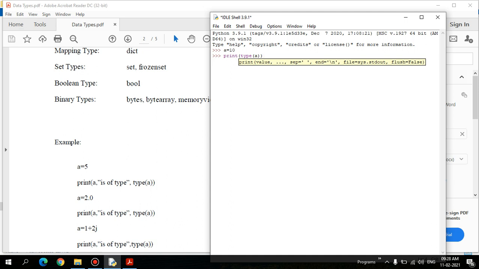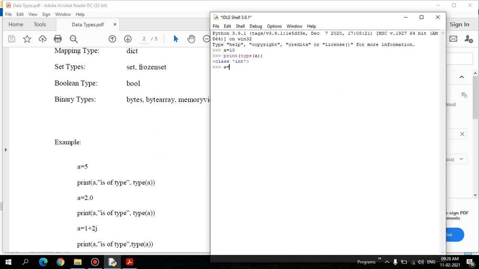For example, here a is a variable. In C programming we always have a declaration, but in Python we don't have a declaration. The ultimate aim of a declaration in C programming is to define what type of data the variable is going to hold, whereas in Python it is not so. We don't have such a declaration statement. We define the values, and based on the value, it will take the respective type. Since a is assigned the value 10, it has taken it as an integer type.